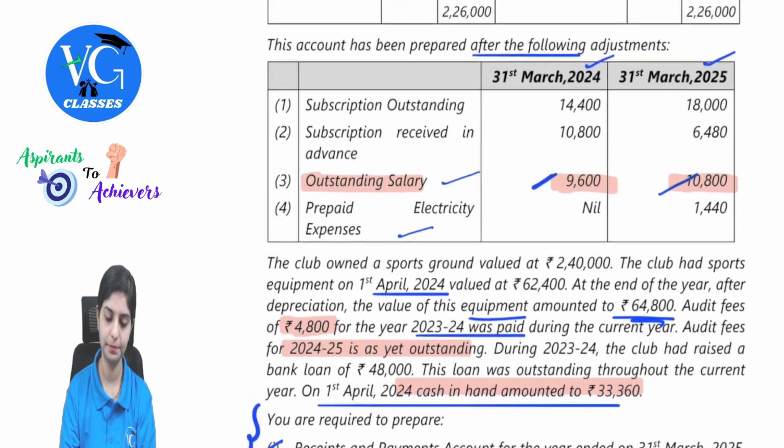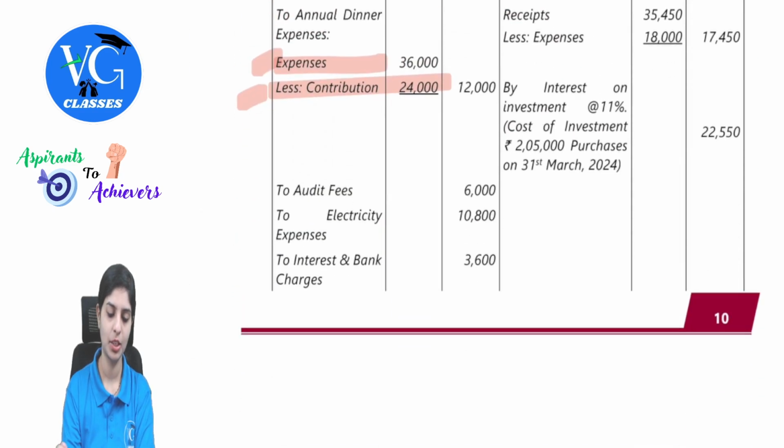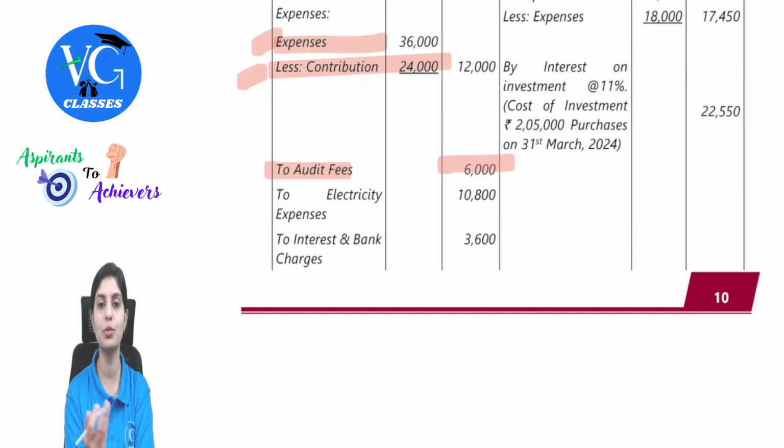Next. So this is a current year expense. This was not paid, means it is outstanding. That was what was shown in the closing balance sheet.